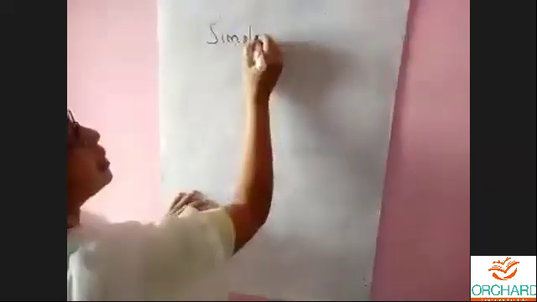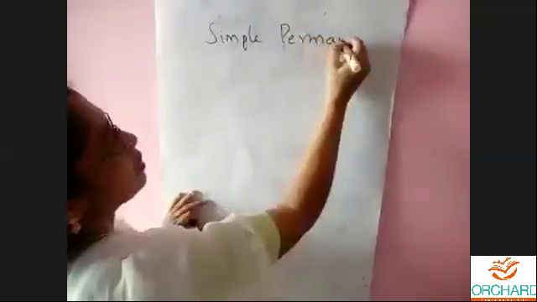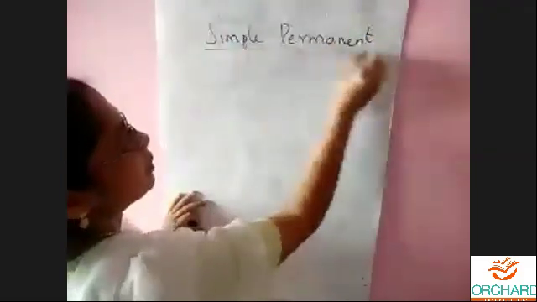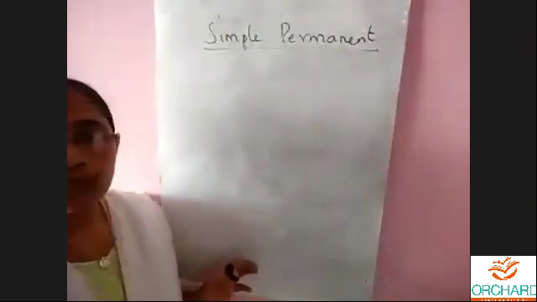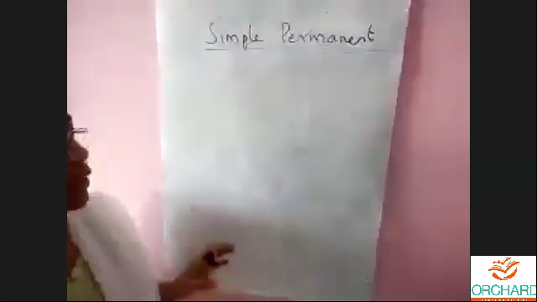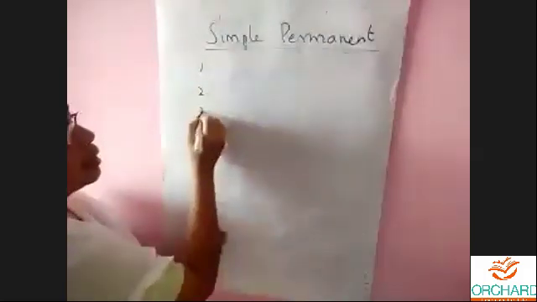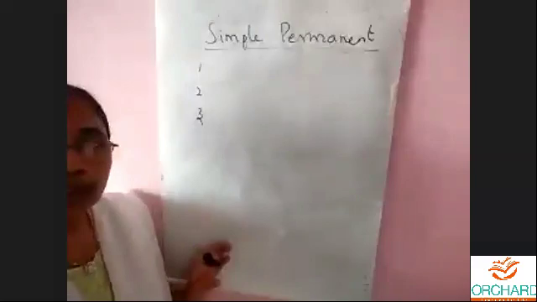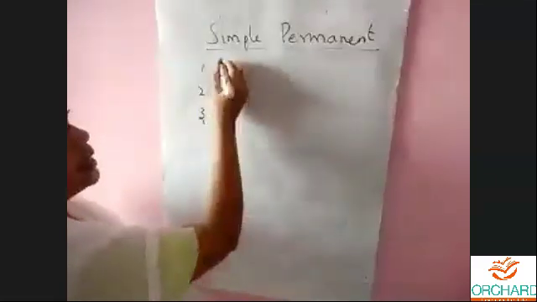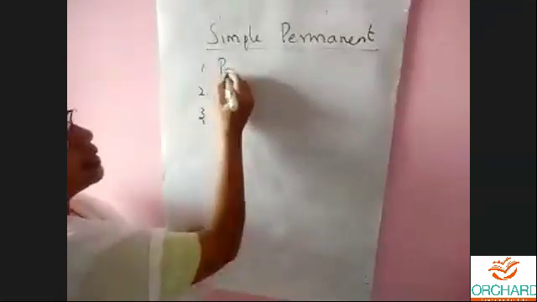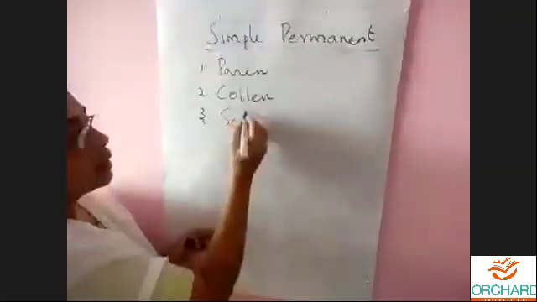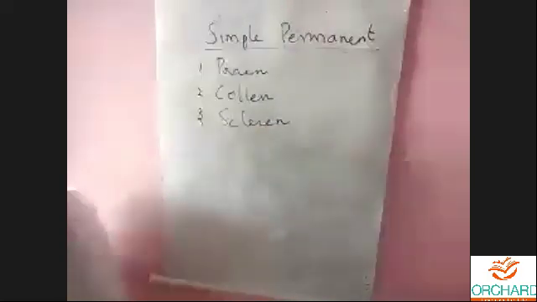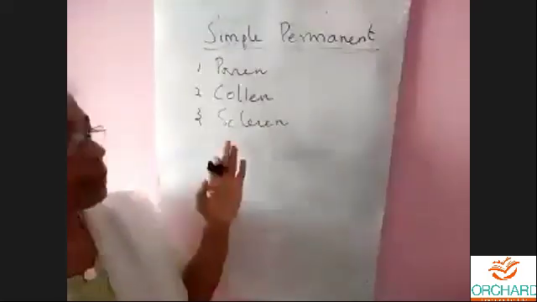We have seen about the simple permanent tissue. What are the three types of simple permanent tissue? Yes, Shiju, very good, Siona. That is parenchyma, collenchyma, and sclerenchyma. Very good. You have seen about the simple permanent tissues.